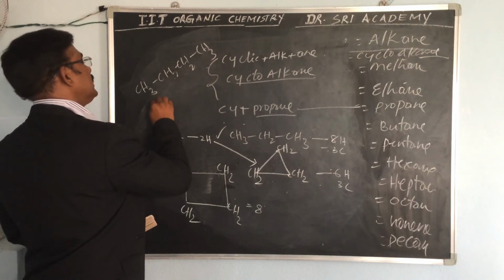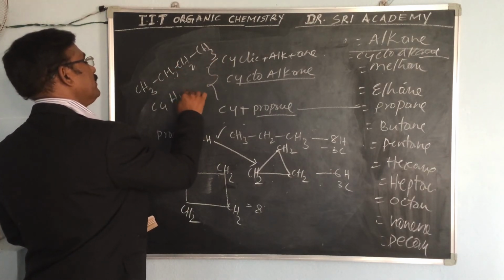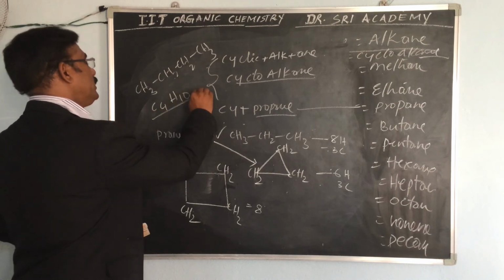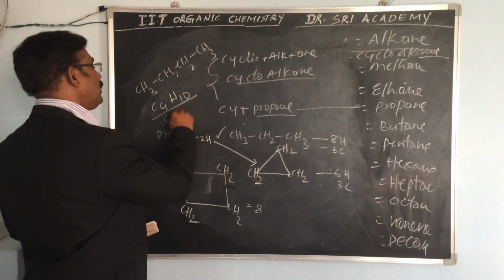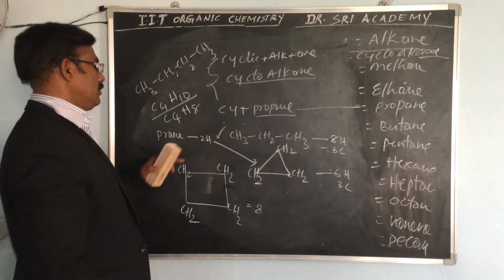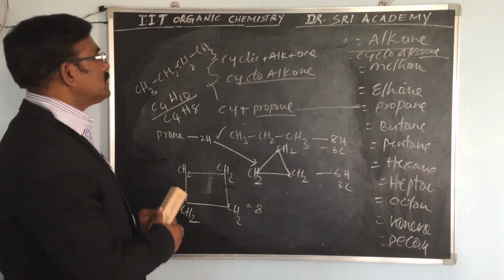So C4H10 is butane, whereas C4H8 is cyclobutane.